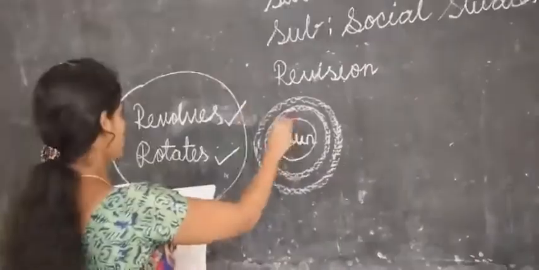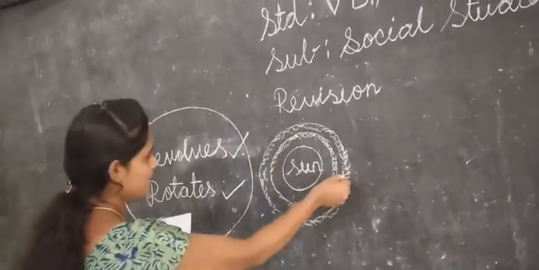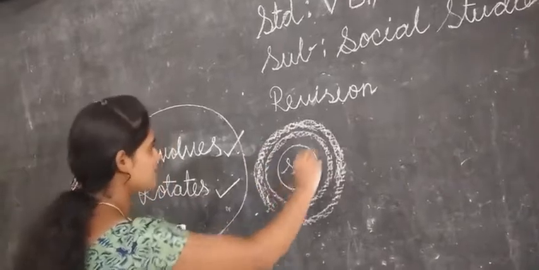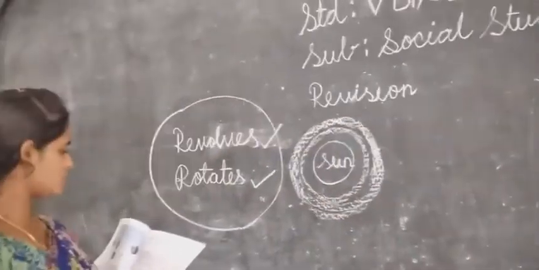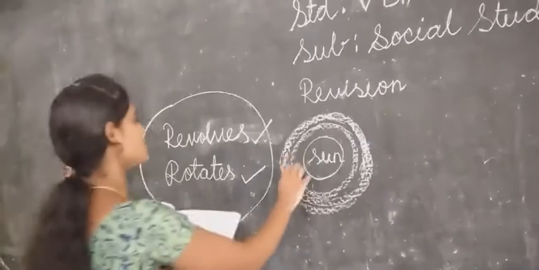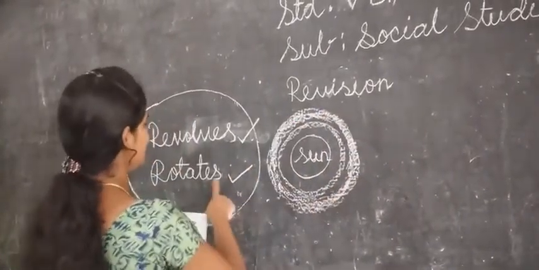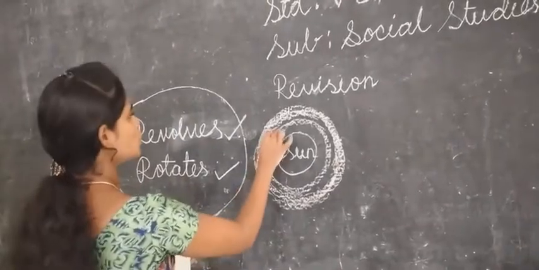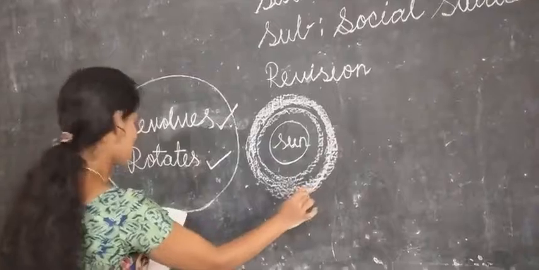To revolve means to move or turn in a circle. The earth moves and turns around the sun, that is revolves. Rotate means to turn around. Revolve means the earth goes around the sun in a circle.